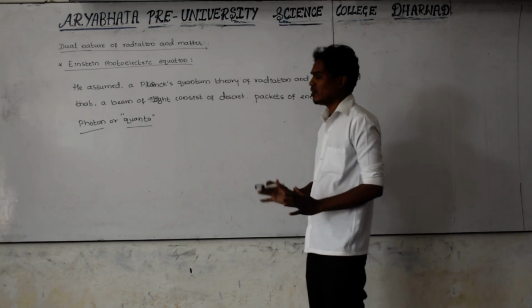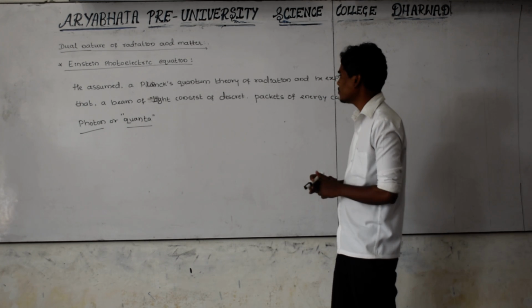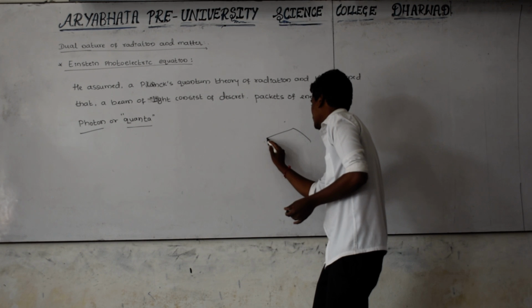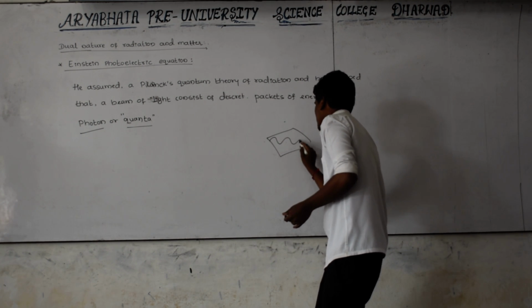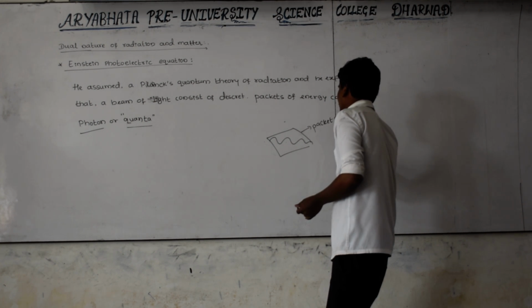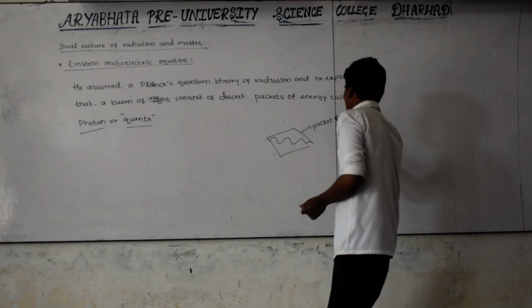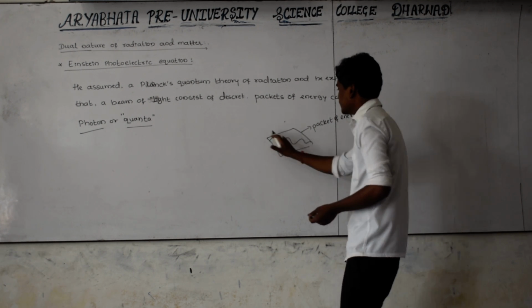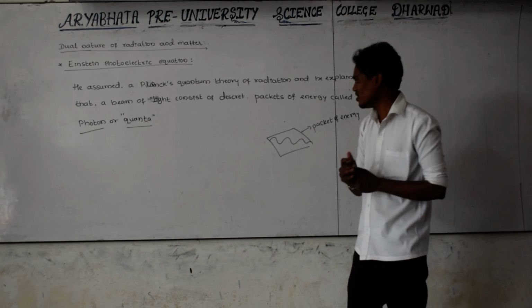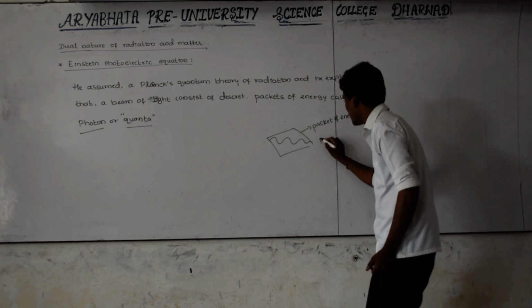Whenever a beam of light consists of a discrete packet of energy, it looks like this: this is the radiation and this is a packet of energy. This packet contains a discrete, definite energy, and this packet of energy is called a photon.